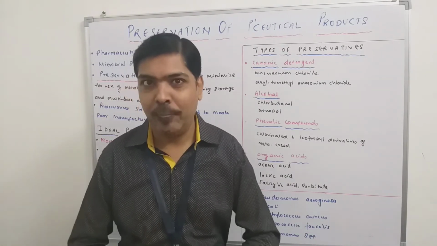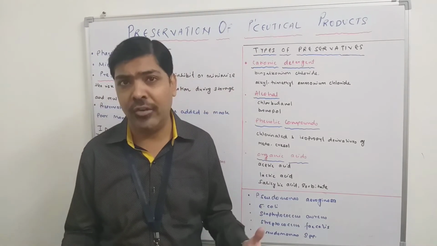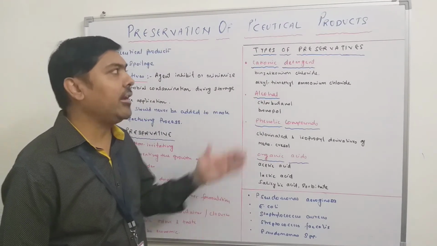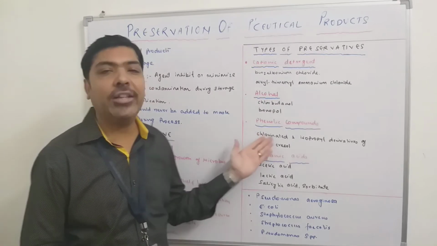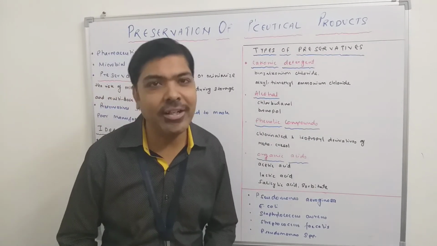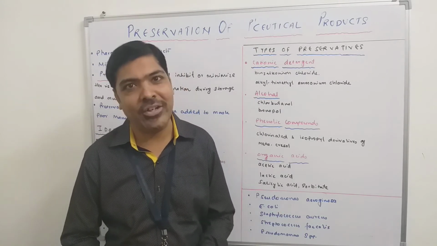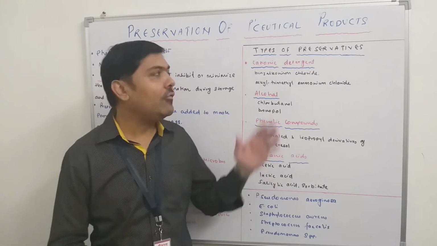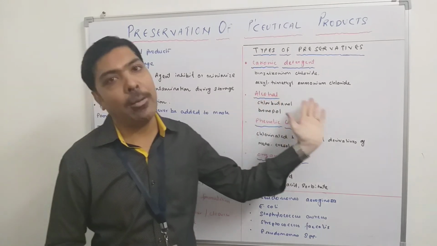So depending upon those criteria, we need to decide which type of preservative has to be added in our pharmaceutical preparation. Different classes of preservatives are available, but broadly we can say that the preservative generally belongs to the cationic detergent category. It can be in the alcoholic category, the phenolic compound category, or some organic acid category. For example, in cationic detergents, we can use benzalkonium chloride or alkyl trimethyl ammonium chloride.